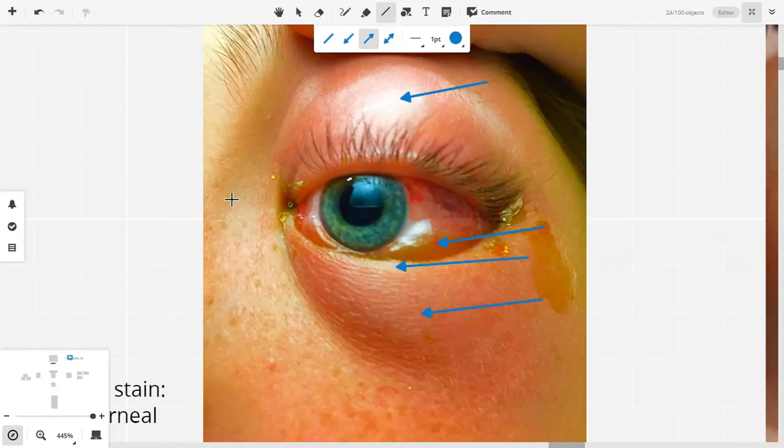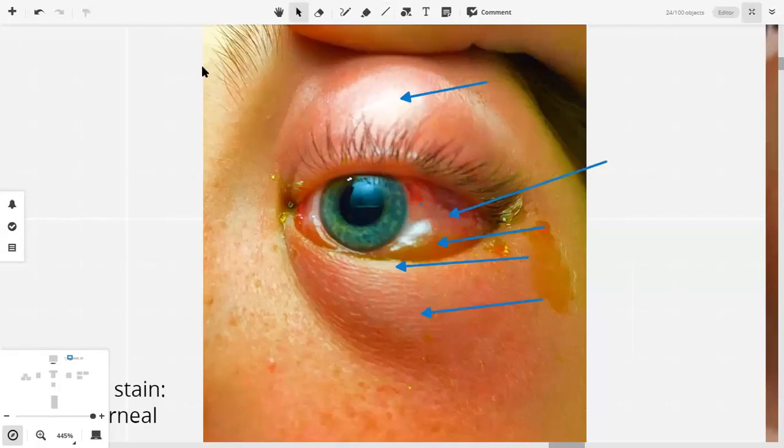There are more, at least two positives that are not being picked up. Is the conjunctiva normal behind the discharge? No, there is edema in the conjunctiva too. It's red. There's redness, so there's conjunctival congestion. Is the pupil normal? Dilated. The pupil is dilated.